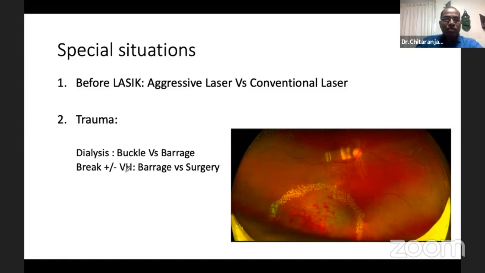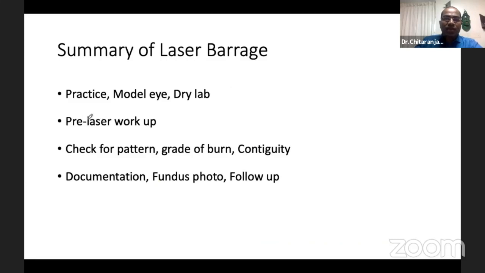Coming to trauma, sometimes you get dialysis. There also, buckle versus barrage. Break plus or minus vitreous hemorrhage, whether we should go for barrage or surgery, that should be customized. So coming to the summary of laser barrage, we have to practice in a model eye,